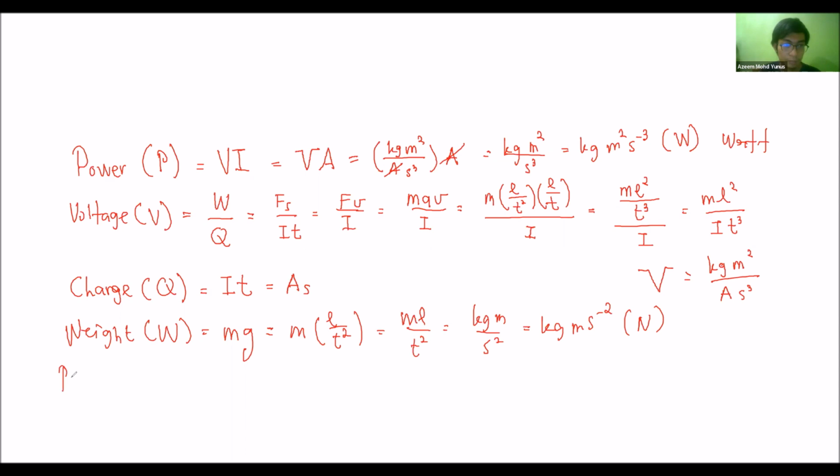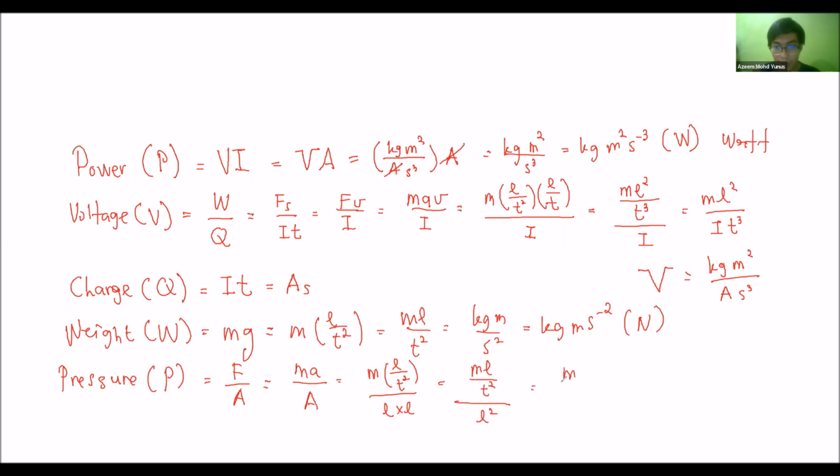Pressure. P equal to F over A, force over area. So force is m a over A. So we can define m l over t square over l times l. Simplifying that, m l over t square over l square.